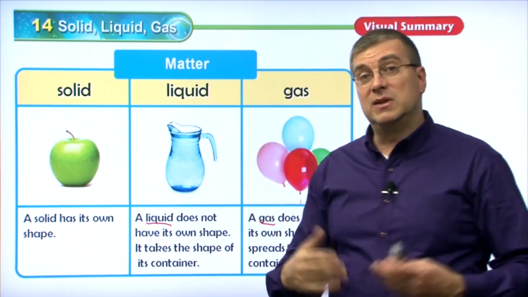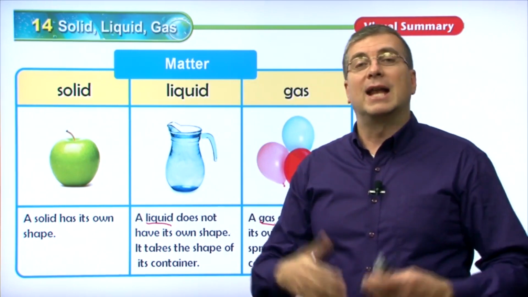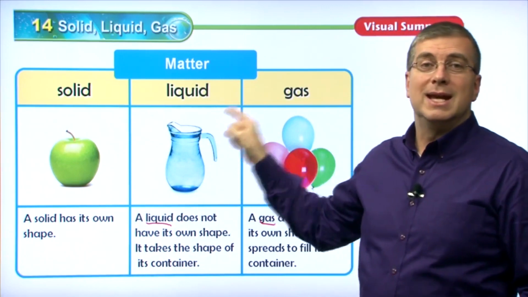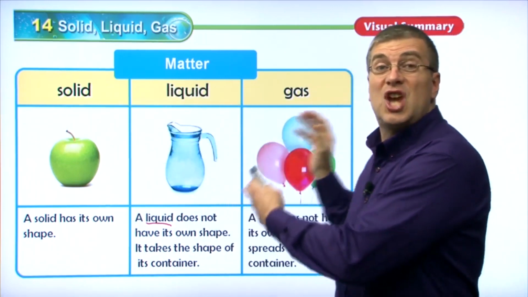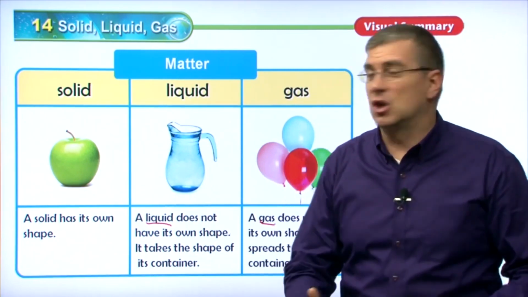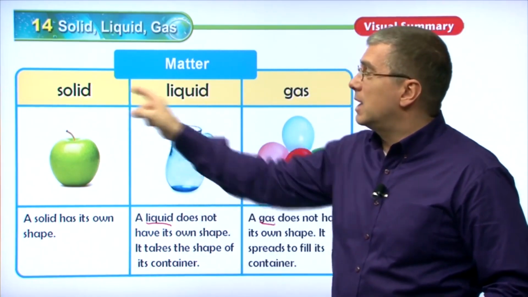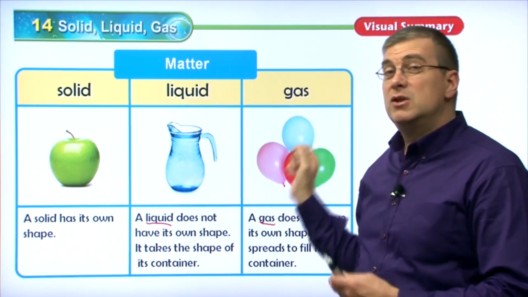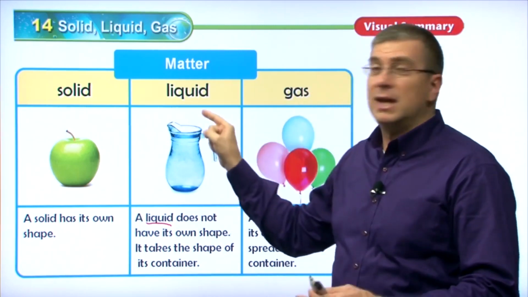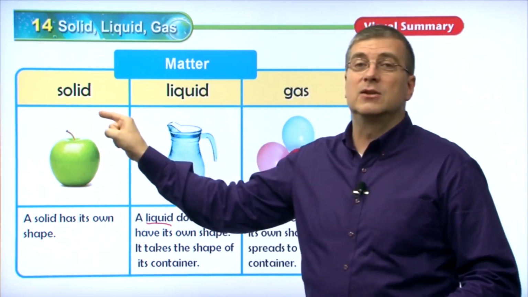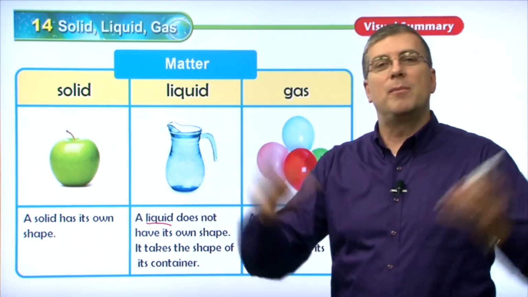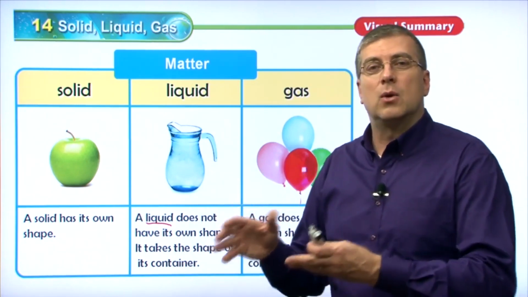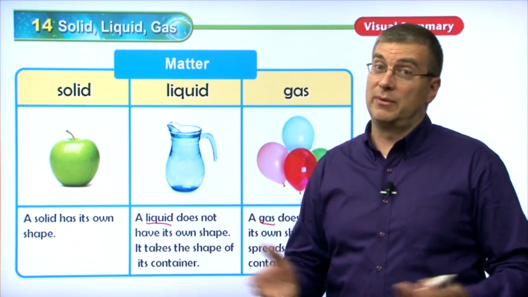In Lesson 14, we were continuing our discussion about matter. And in Lesson 14, we learned that matter has three forms: solid, liquid, gas. And these forms will change depending on temperature. So solid will become a liquid if it melts. If you boil a liquid, it becomes gas, right? If you reduce the temperature, a gas will become a liquid, or a liquid will freeze into a solid. Okay, so that's very interesting. All matter has three different forms, and we can change those forms if we raise or lower the temperature of those forms. Well, very interesting.